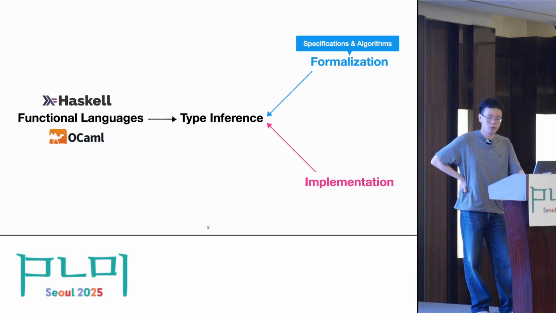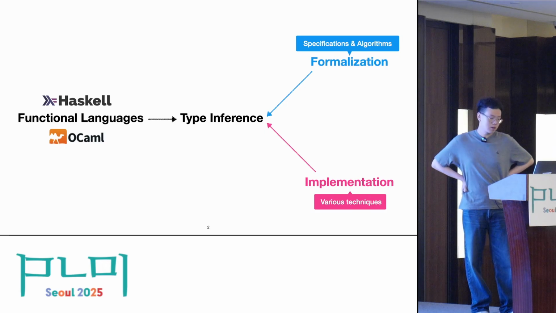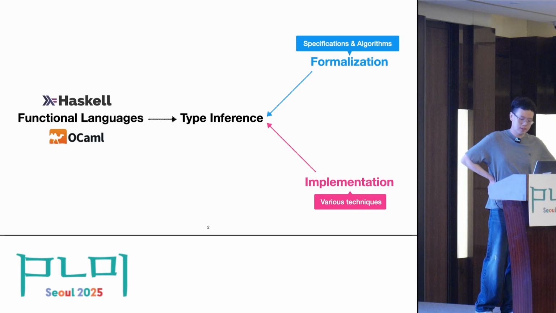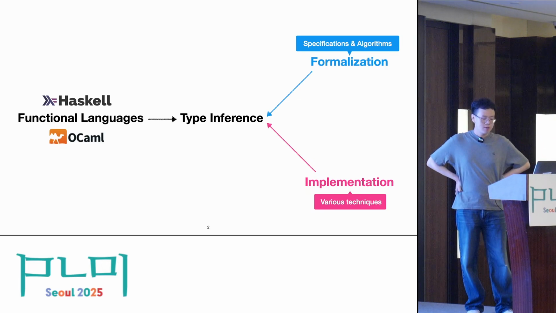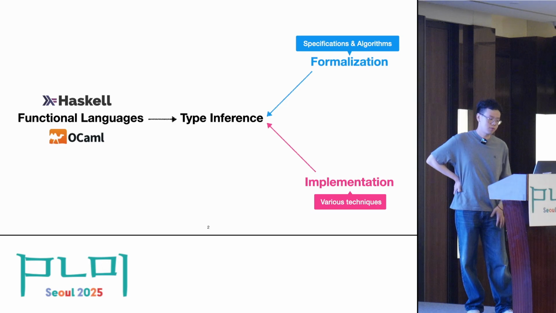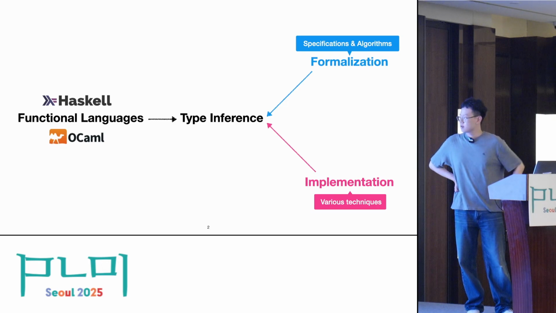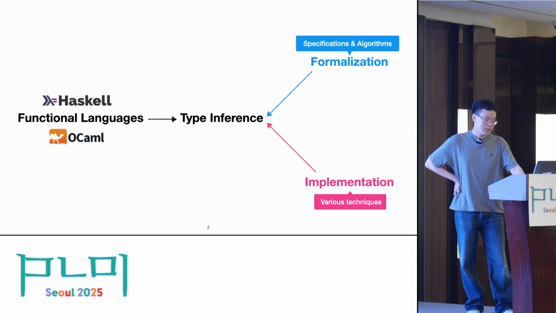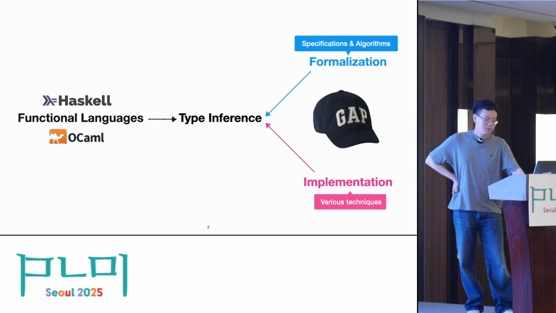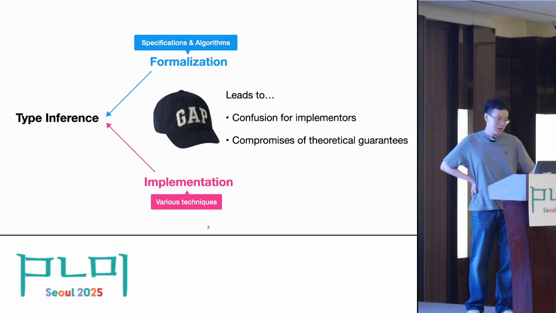On the other hand, there exist practical implementations of type inference algorithms, and many of them employ various implementation techniques for good reasons such as performance improvement. However, those implementation techniques bring a huge gap between the theory and practice of type inference.